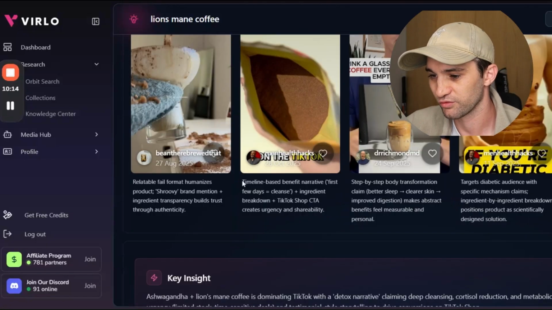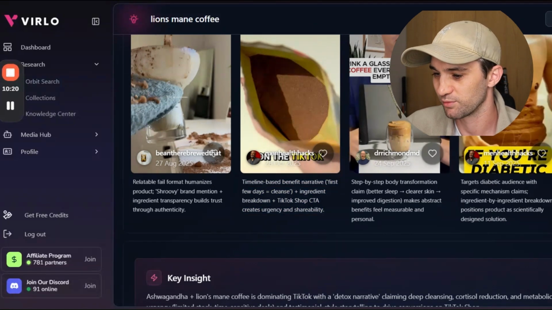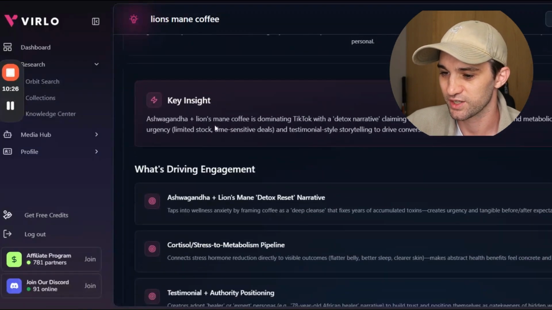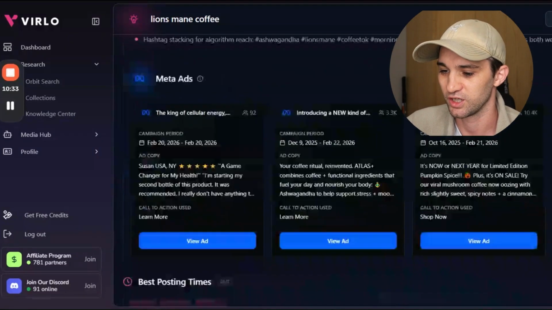And we get a little breakdown of what exactly this style of video is so that we can use it ourselves: timeline-based, benefit, narrative, first few days cleanse, ingredient breakdown, etc., etc. Got key insights underneath. Literally just everything that would take you previously a few days to go through and do is now on this page in a matter of minutes.